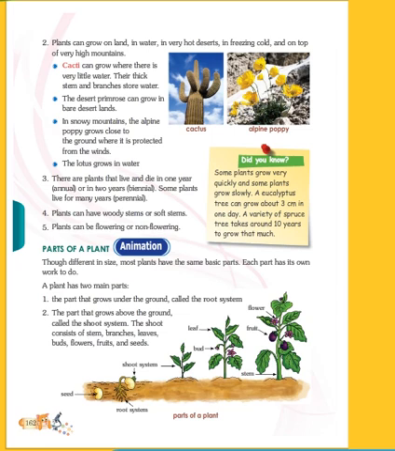Plants can grow on land, in water, in very hot deserts, in freezing cold, and on top of very high mountains, right? Plants can grow in different areas with their environments. They can grow on the land also. These all are the places where the plants can grow.